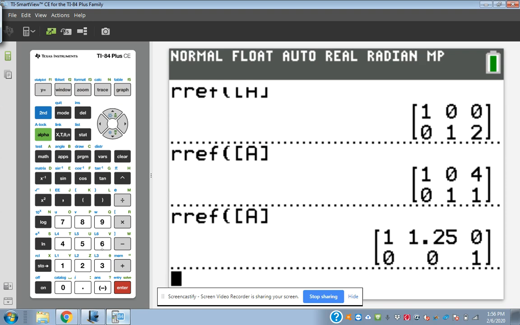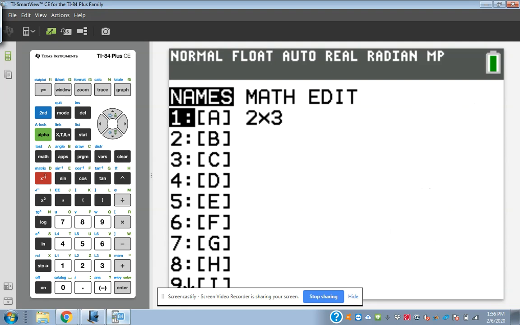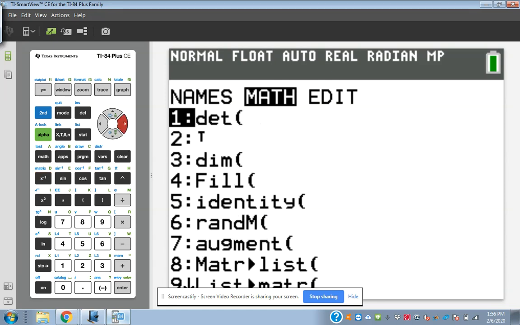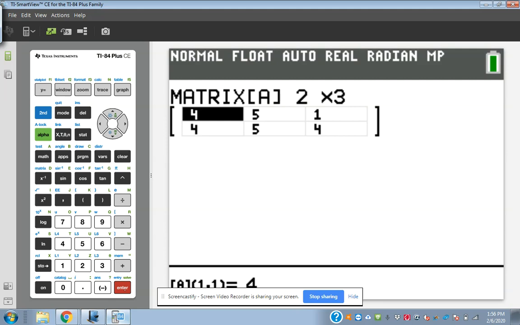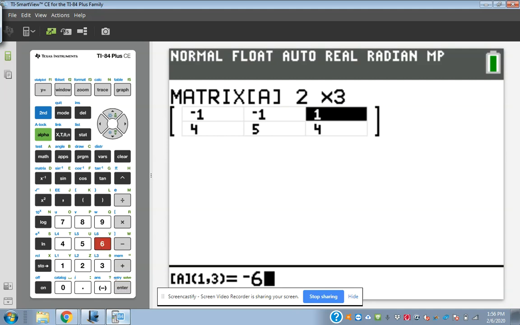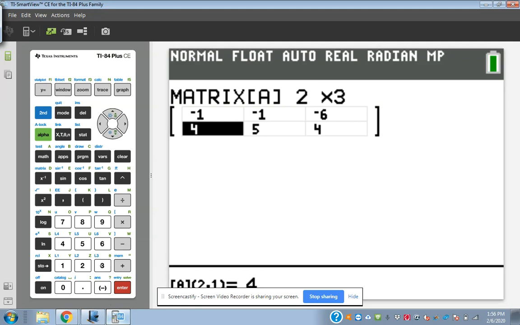So let's go through the steps again to put that in. I'm going to hit second and then the matrix button, which is the x with the little negative 1 exponent. We'll go over to edit. And I just picked the first matrix there. You've got 10 to choose from. I just pick the first one every time for now. And it's a 2 by 3 again. And then we're going to put in the coefficients. So we have negative 1, negative 1, negative 6. And then the second row, 3, 3, and 18. Is that what it was?